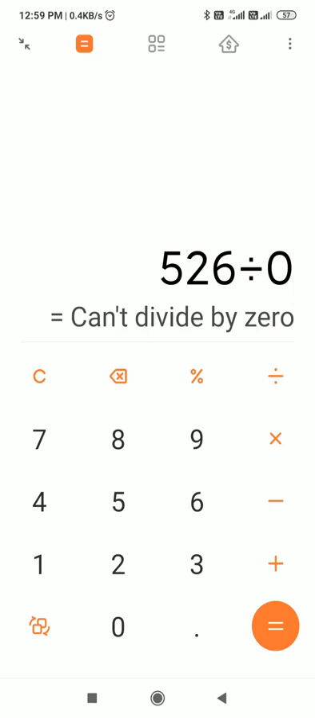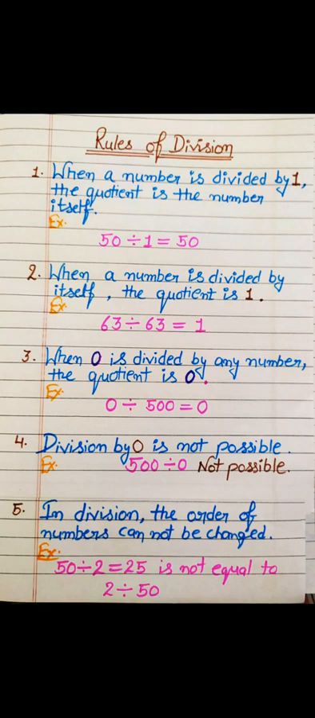Now, next is, in division the order of numbers cannot be changed. In multiplication we can change, as 5 times 7 is 35 and 7 times 5 is 35. But in division we can't change the order. As you are seeing in the example, if we divide 50 by 2, we will get 25. But if we divide 2 by 50, we will get a fraction or a decimal number.